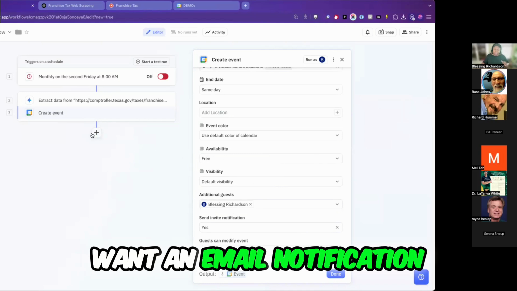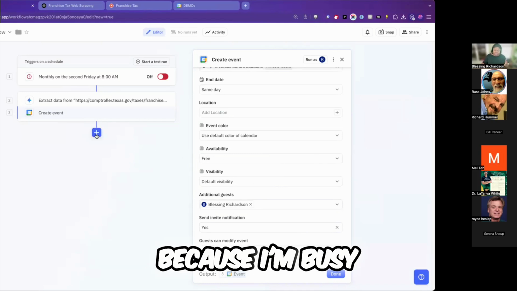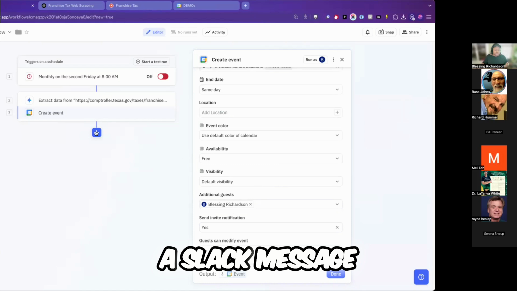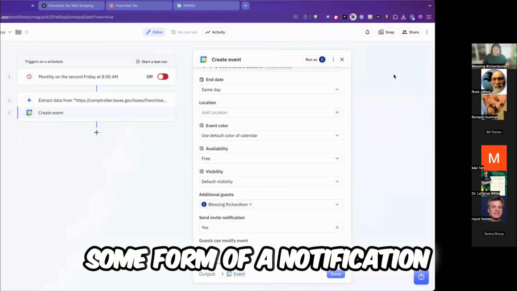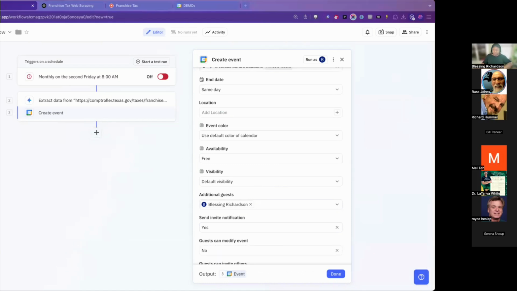What if I want an email notification as well? Because I'm busy, it could even be a Slack message, but I just want some form of a notification and I want it to summarize what it found. So let's do that.